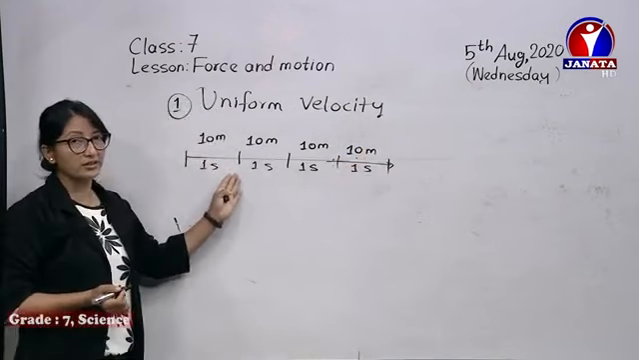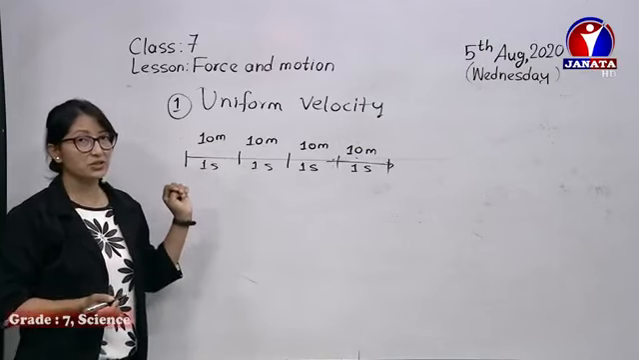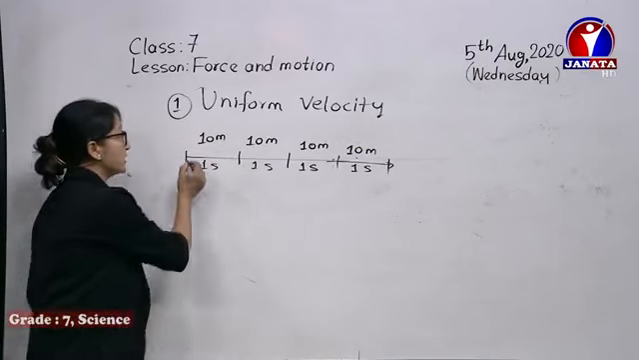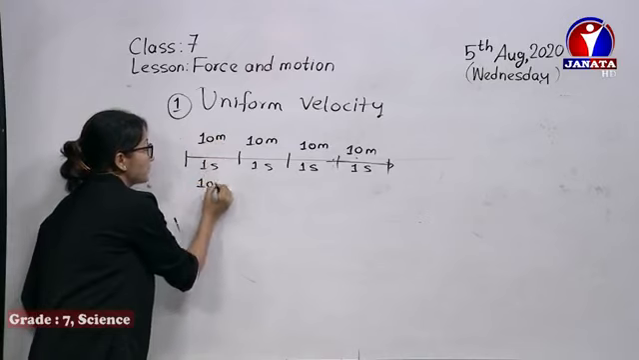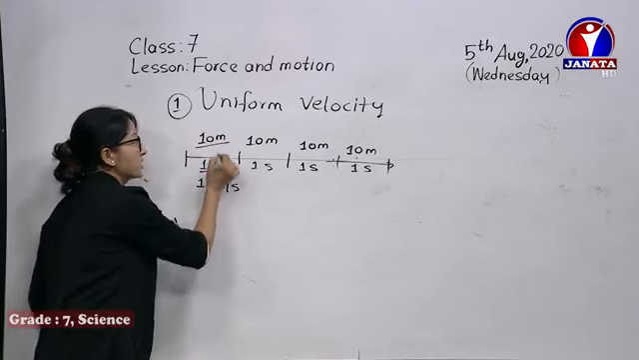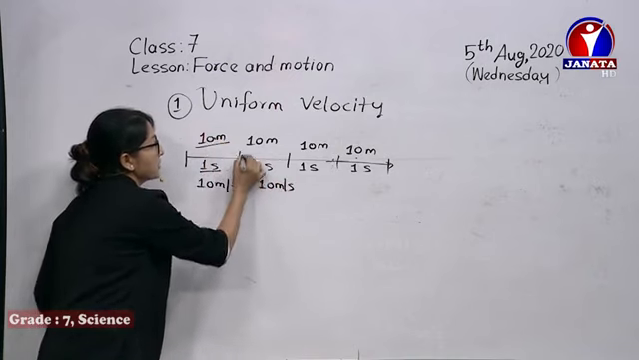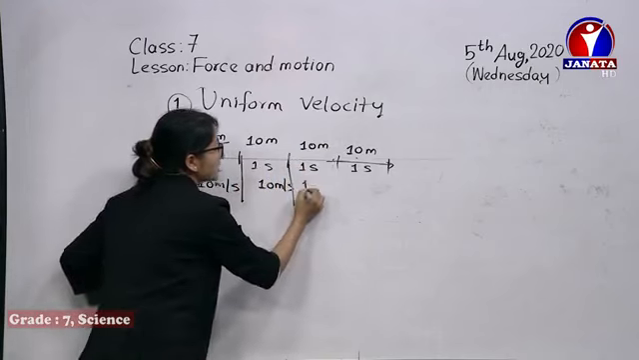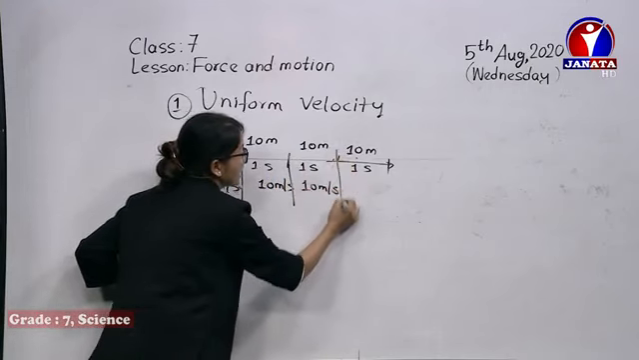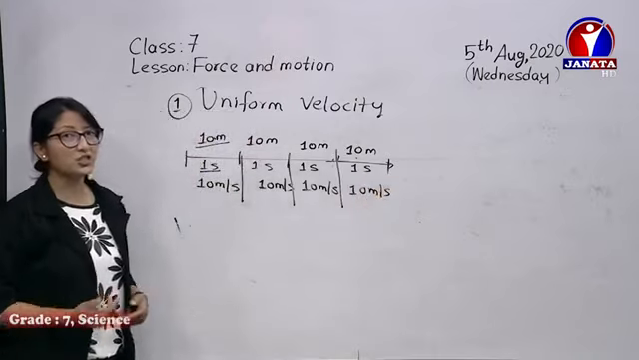Then the vehicle or body traveling with such velocity, its velocity is called uniform velocity. Here its velocity is 10 meter per second, displacement over time taken. Here also its velocity is 10 meter per second, and here also its velocity is 10 meter per second. So it's uniform, it's the same.